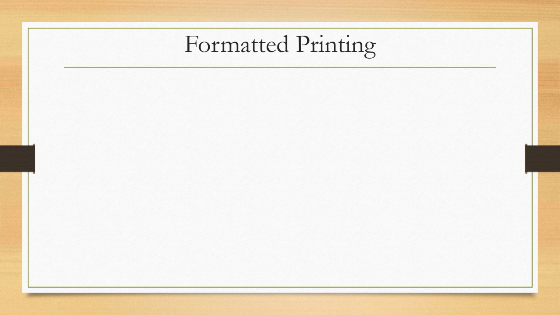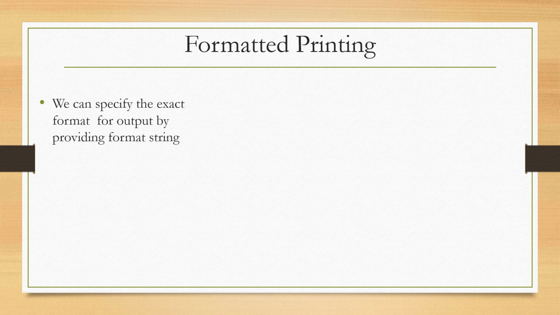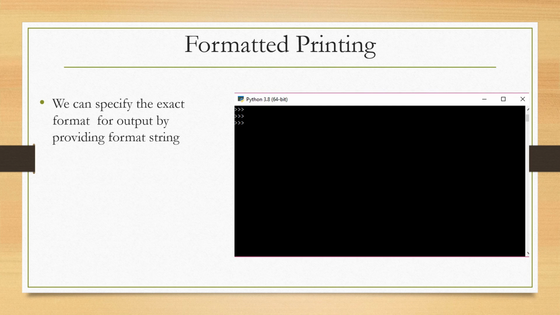Formatted printing. Sometimes default printing rules aren't helpful to get what we want, so we can specify the exact format for output by providing a format string. For example, if I want to calculate the area of a circle, all of you know that the area of a circle is calculated with the formula pi r square. So I'm using one variable, area, and here the pi value, that is 3.14, multiplied by radius, that is 5, multiplied by 5, r square, that is 5 multiplied by 5.